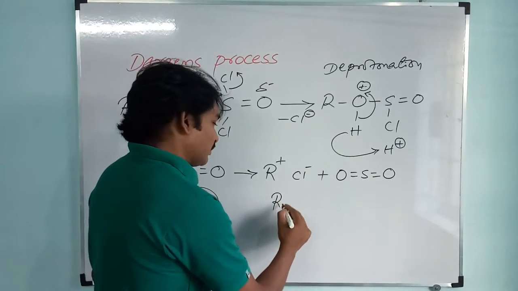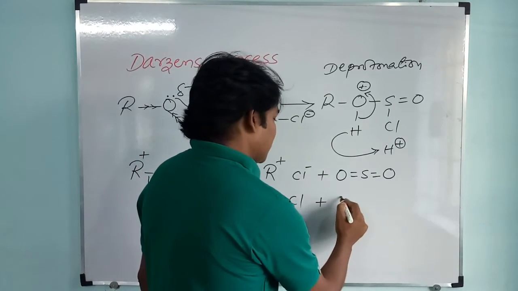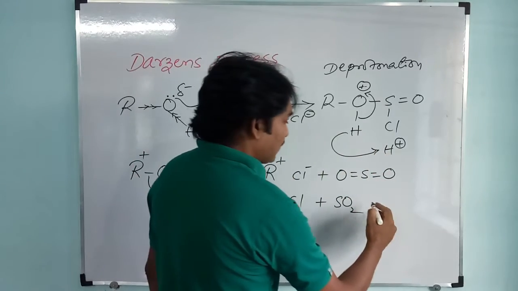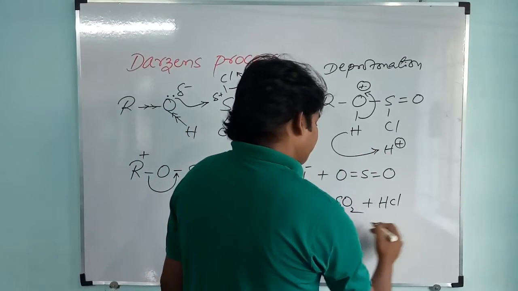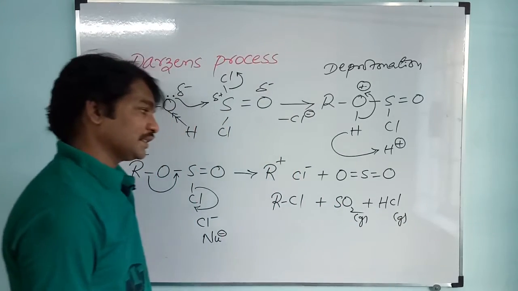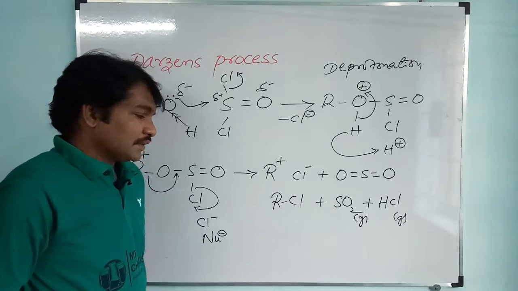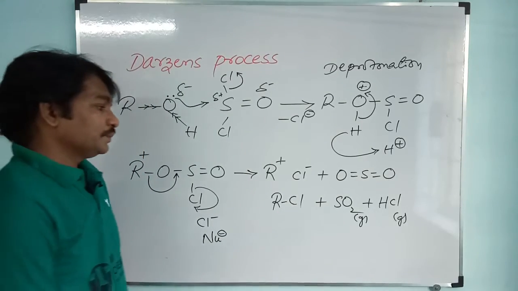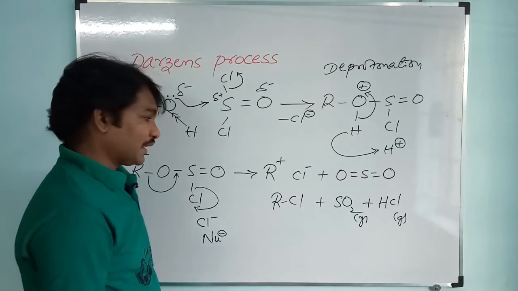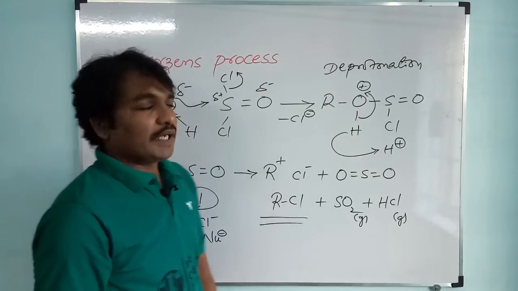Then as a result, here we will get chloroalkane, and sulfur dioxide, and the Cl minus ion and H plus ion combine and form HCl. Sulfur dioxide and hydrogen chloride are in the gaseous state. These two escape, leaving the chloroalkane. According to Le Chatelier's principle, it facilitates the forward reaction to get more amount of chloroalkane. Please note down this one.